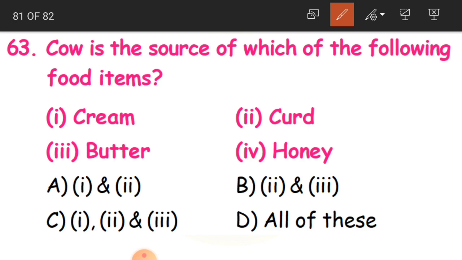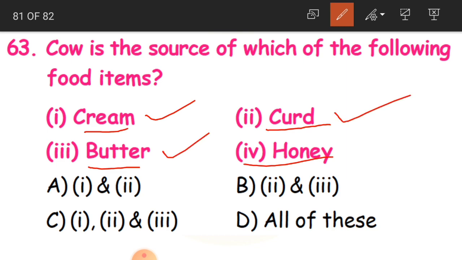Either cream, curd, butter or honey. We will get cream from milk, curd from milk, butter also from milk, but not honey. Honey we get from honeybees. So 1, 2 and 3. So C is the correct option.